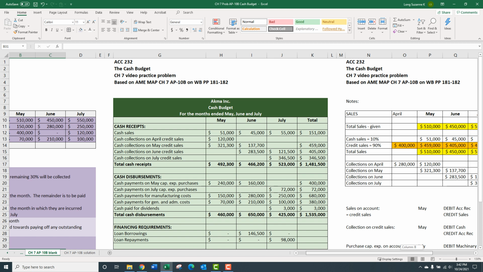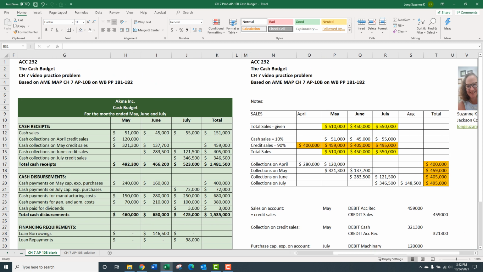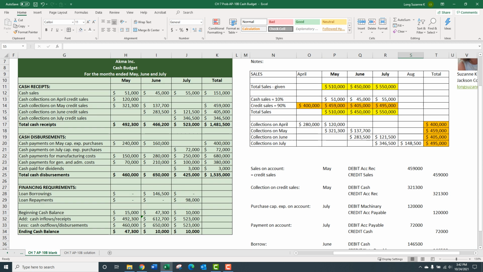So my big suggestion is to have some extra space if it's in Excel. I highly recommend using Excel, using formulas, practicing that skill. Of course, you can also use a sheet of paper. That's just fine. Especially the first couple times you practice, sorting out, hey, what's going on with sales?